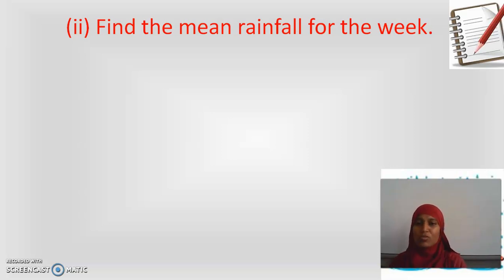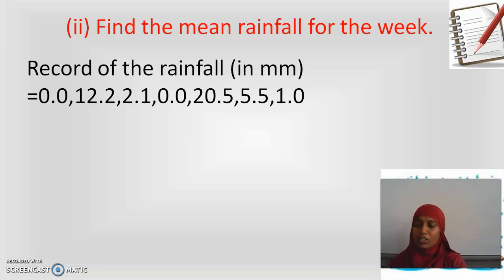What are the measures we have in that table? 0.0, 12.2, 2.1, 0.0, 20.5, 5.5, 1.0. You should write all these numbers in your rough column vertically. All these are decimals. I have only one number after the decimal point. See here, only one number after this decimal point. Only one number after this decimal point. Write one below the other in a vertical order.